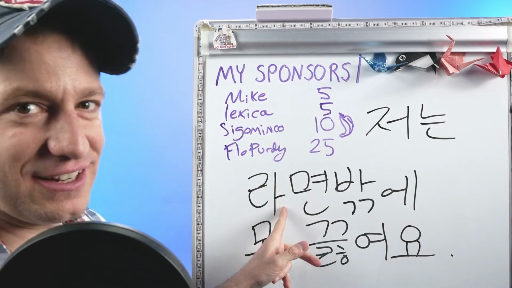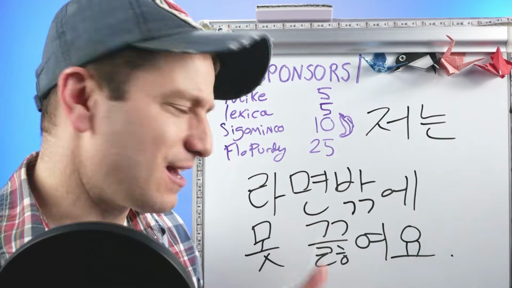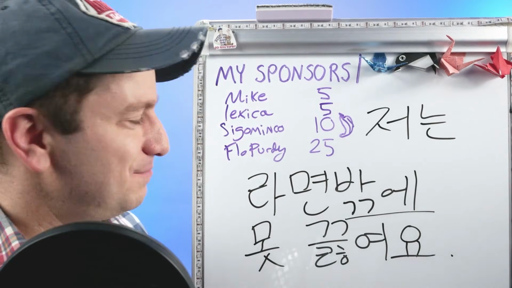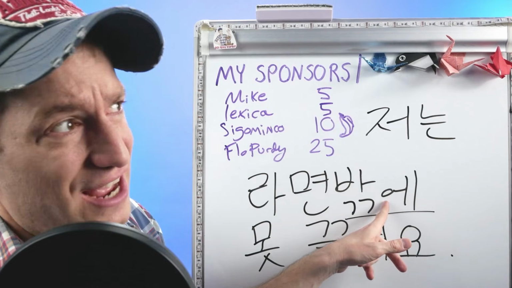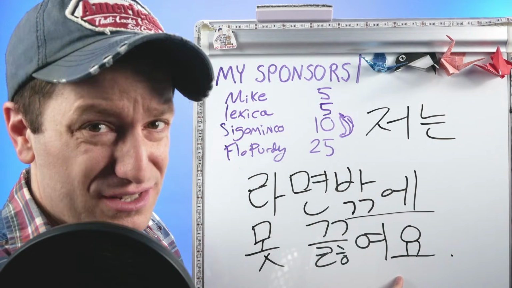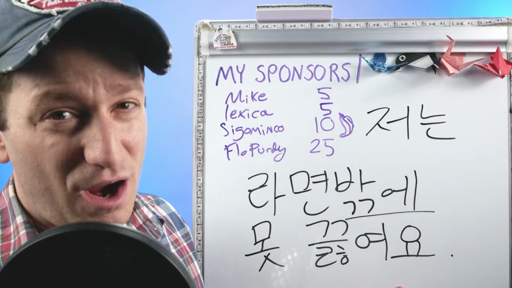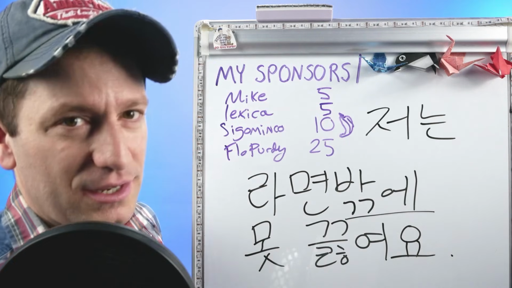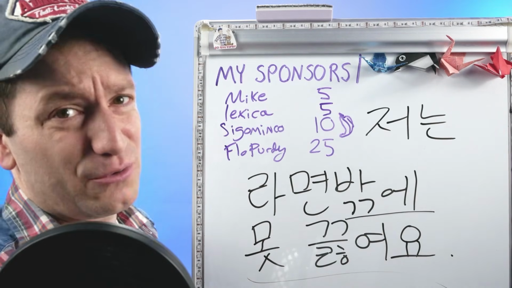I, ramen, although it's Korean style. 라면밖에, besides ramen, outside of ramen. 못 끓이다. 끓이다 is to boil something. And that's how you say to cook ramen. You literally say to boil ramen. So I can't boil anything but ramen.